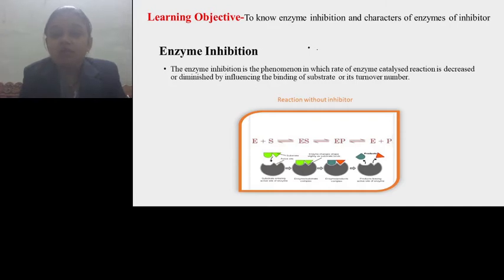Now the conformation of this product is no more compatible with the active site of the enzyme, and that's why the product leaves the enzyme. At the end of the reaction the enzyme is unconsumed and unaltered, and it is again ready to participate in the next reaction with the similar substrate.